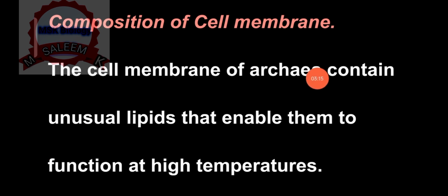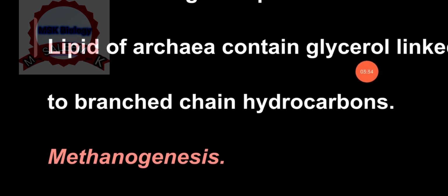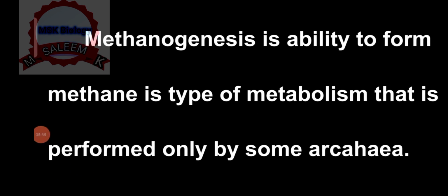The cell membrane of Archaea contains unusual lipids that enable them to function at high temperature. It means these Archaea survive at high temperature because of the unusual lipids present in them. Lipids of Archaea contain glycerol linked to branched chains of hydrocarbons. Let's study methanogenesis. Methanogenesis is the ability to form what? Methane. Methanogenesis is a type of metabolism performed by some Archaea.